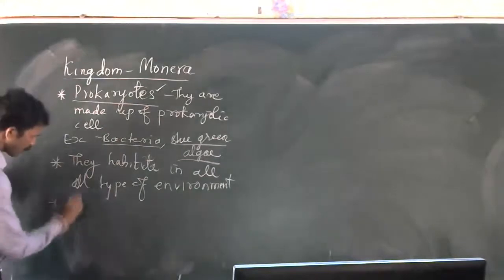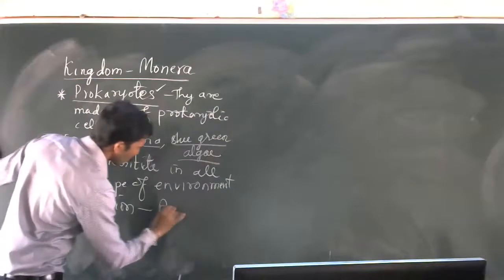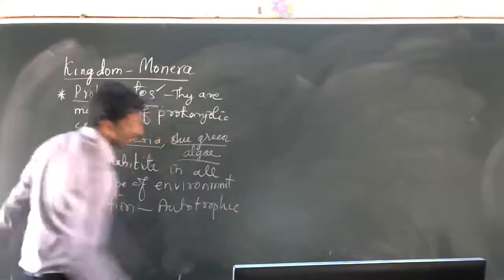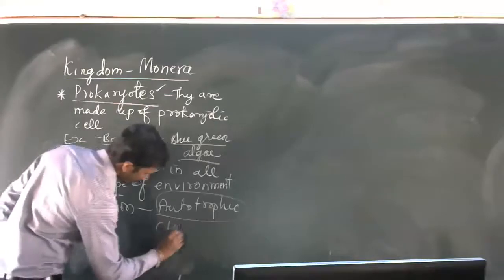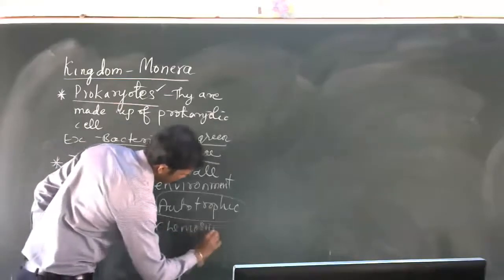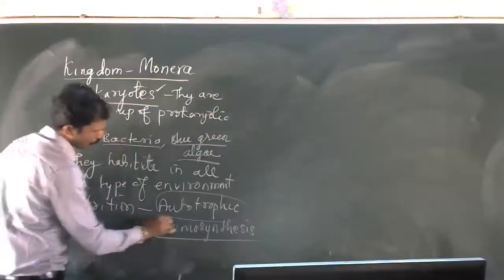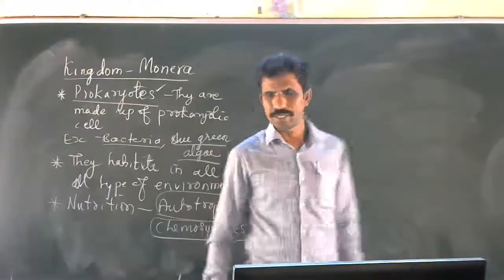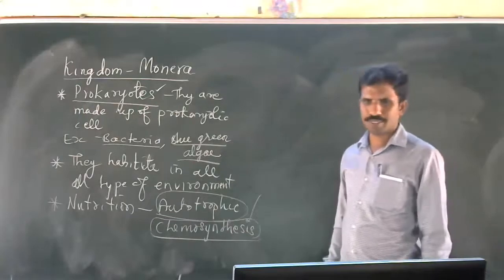Then nutrition. Some are autotrophic in nature. Autotrophic means they do chemosynthesis. Chemosynthetic bacteria produce food in the absence of oxygen also, and in the presence of oxygen also.